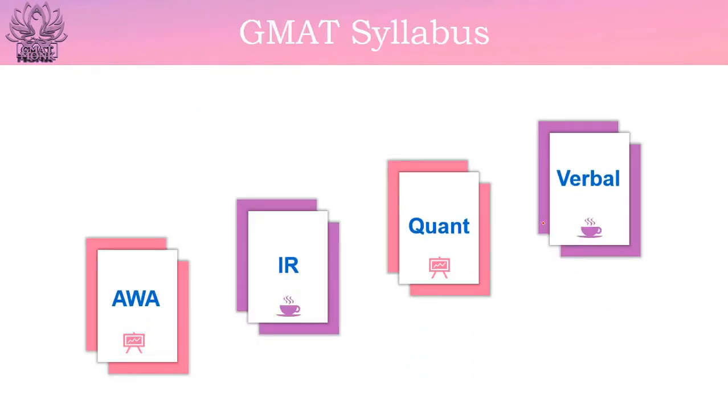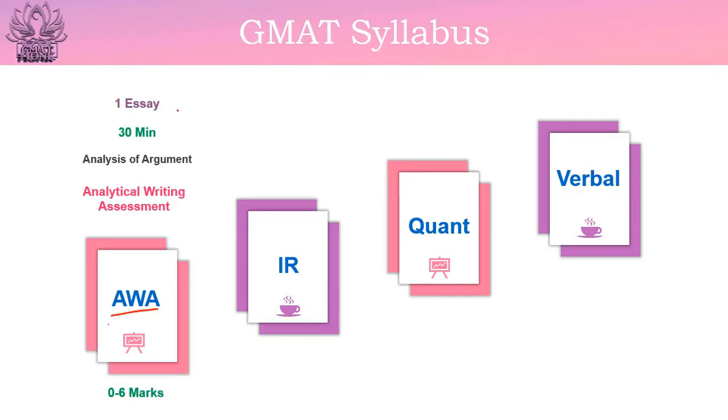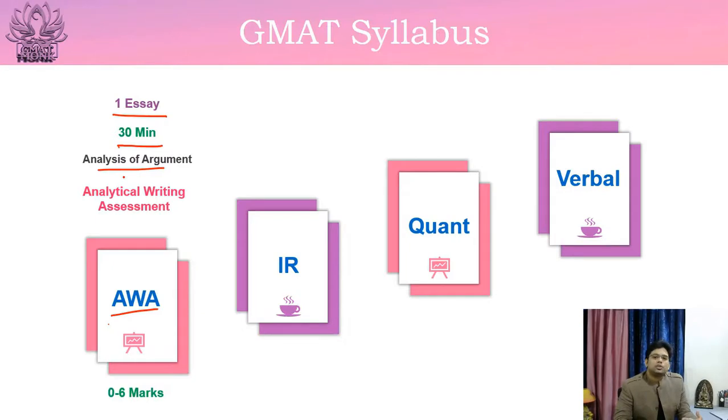So here is the GMAT syllabus. AWA, that is analytical writing assessment. You would have one analytical writing assessment, and the total duration for your AWA would be 30 minutes. You have to analyze an argument. There would be an argument or a short passage, and the author of that passage would have concluded something based on some premises. You have to critically examine that passage, whether the author has used correct reasoning to reach the conclusion. Based on that you have to analyze and write your essay. AWA is scored from 0 to 6, so the minimum is 0 and the maximum you can get is 6.